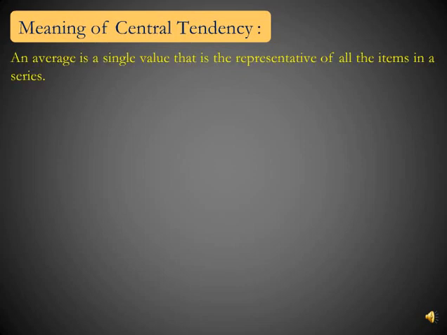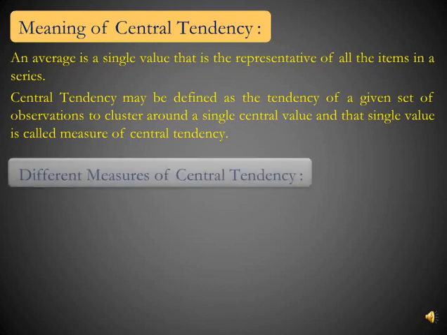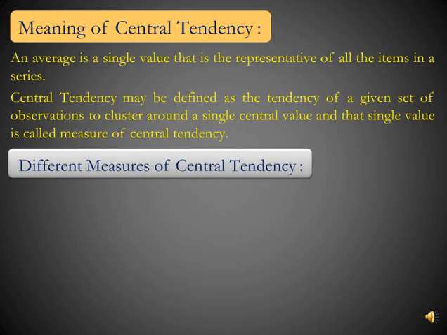Here comes the meaning of central tendency. An average is a single value that is the representative of all the items in a series. Central tendency may be defined as the tendency of a given set of observations to cluster around a single central value, and that single value is called measure of central tendency. Now we will discuss different measures of central tendency.